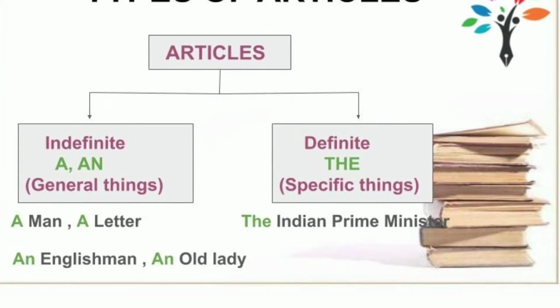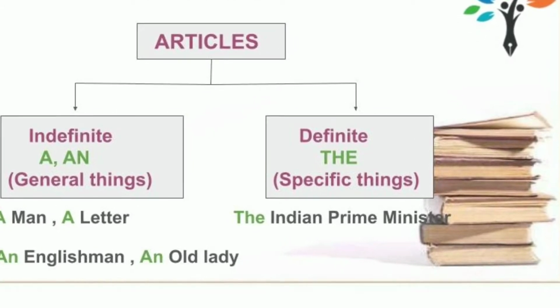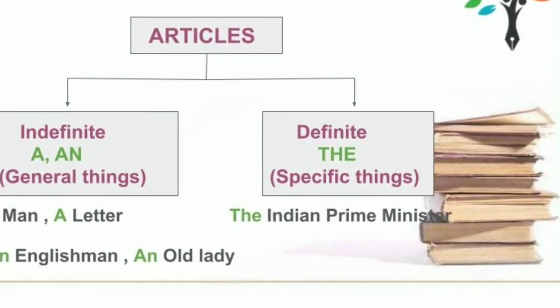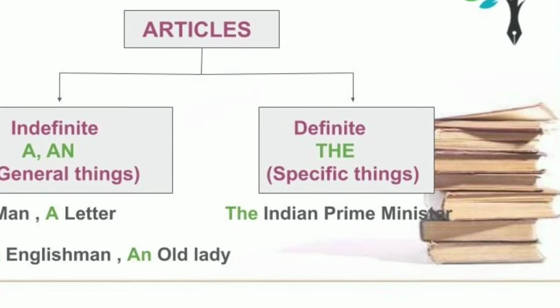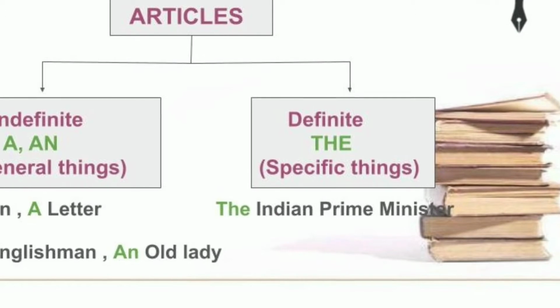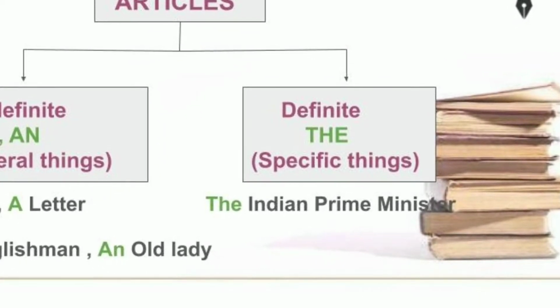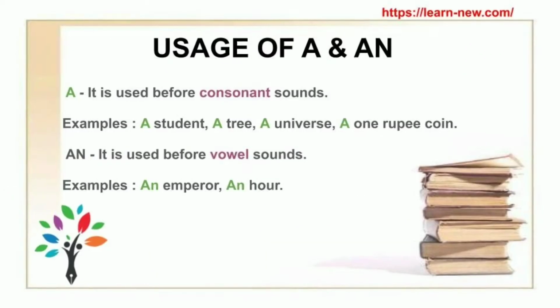Example: a man, a letter, an Englishman, an old lady. The is called the definite article because it refers to a particular person or thing. For example, the Indian Prime Minister, the redback.